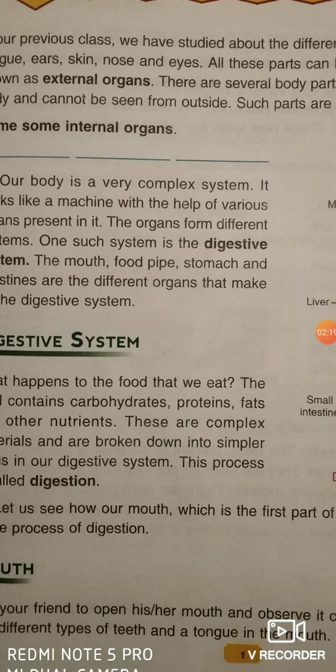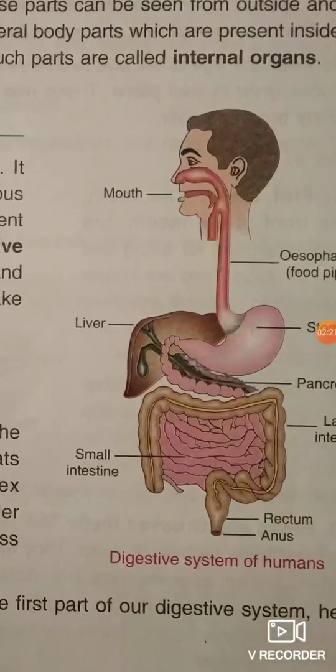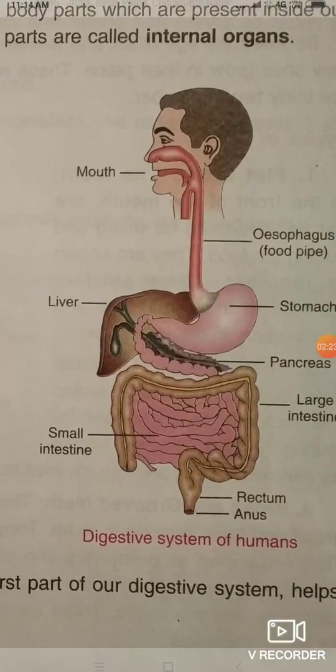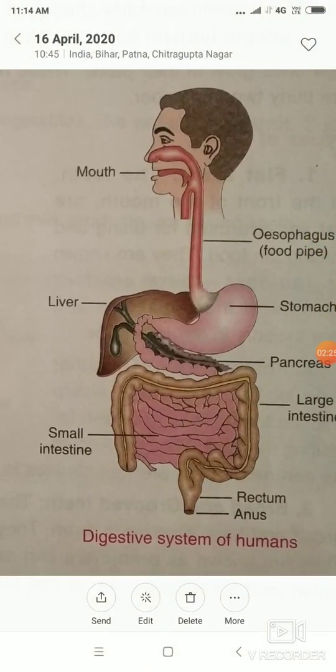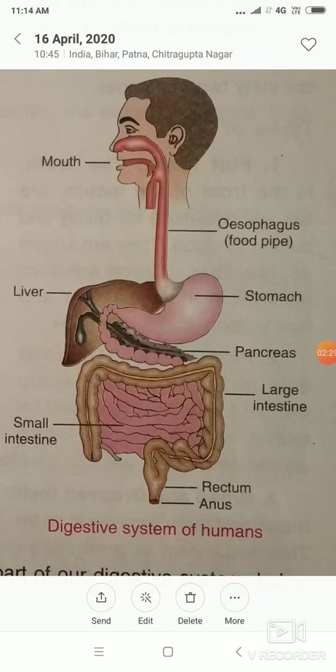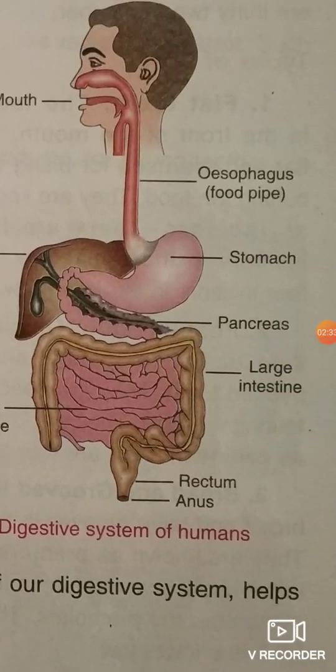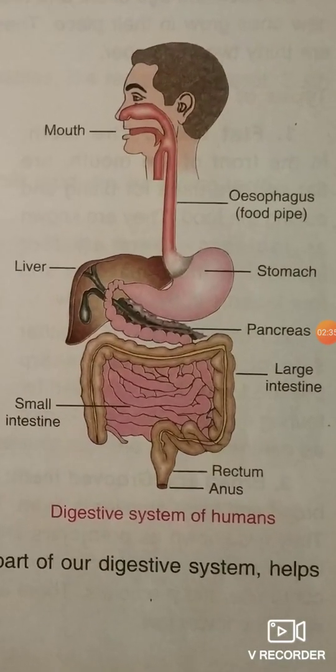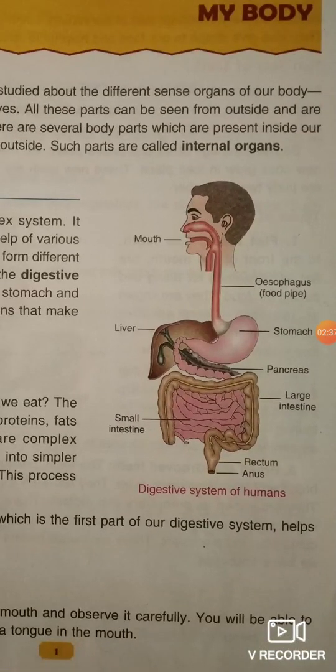Okay. So see the diagram first. This is the diagram of the digestion. See, this is mouth, food pipe, liver, stomach, pancreas, small intestine, and then large intestine, rectum and anus. So these are the body parts involved in the digestive system.